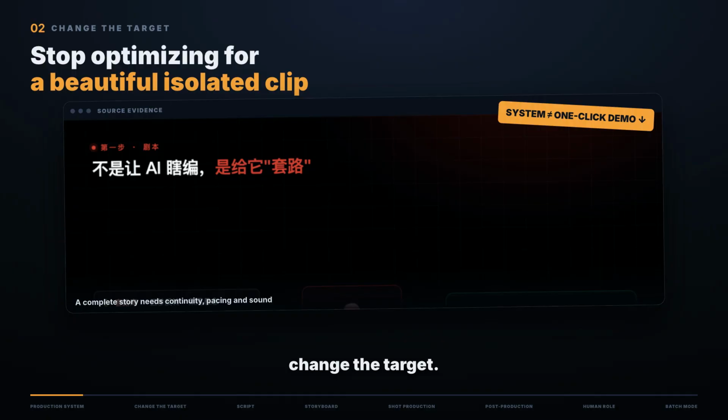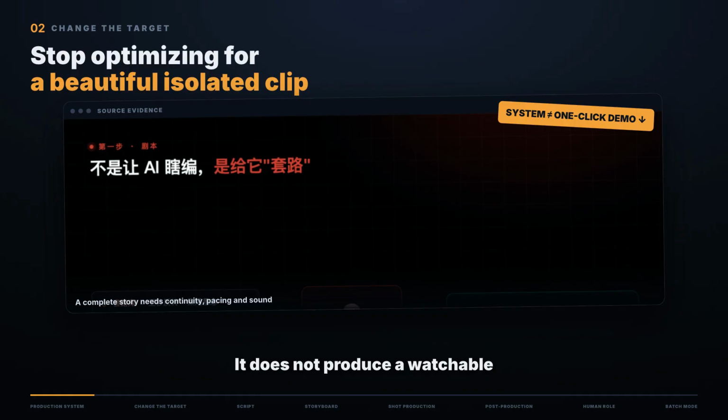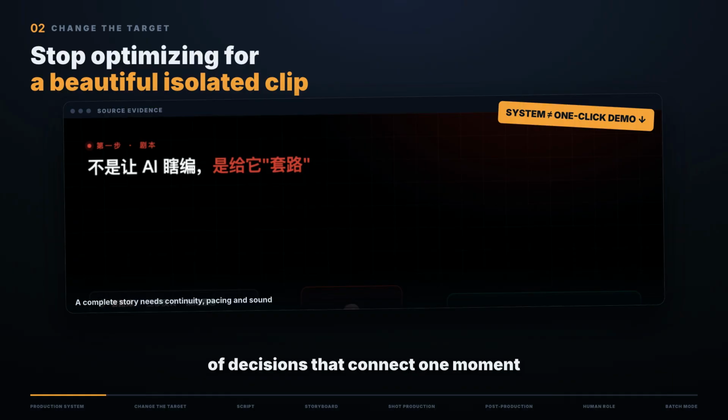Chapter 1. Change the target. Most people begin AI video with a prompt like, make a cinematic scene of a character entering a room. That can produce an impressive clip. It does not produce a watchable story. A short drama needs structure, character continuity, visual continuity, pacing, sound, and a large number of decisions that connect one moment to the next. A beautiful shot can even damage the final piece if it breaks the story or cannot connect to the following shot.